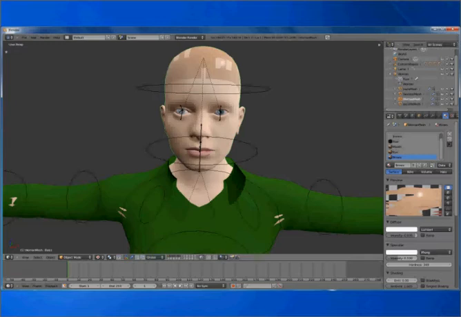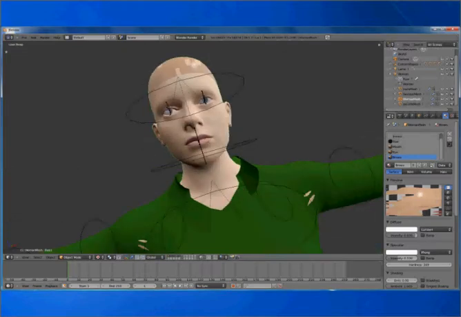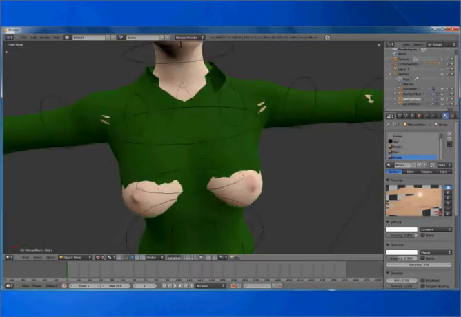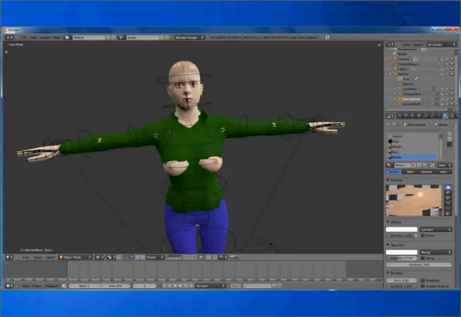Now we shall work on our clothes. We can use these default clothes to model our own. For this tutorial we won't be making many changes, but we do want to fix some of them. For example, it won't do with these breasts peeking out unless we are modeling for a porn, which we are not doing in any case. So let's start changing our clothes, or rather fix our clothes.